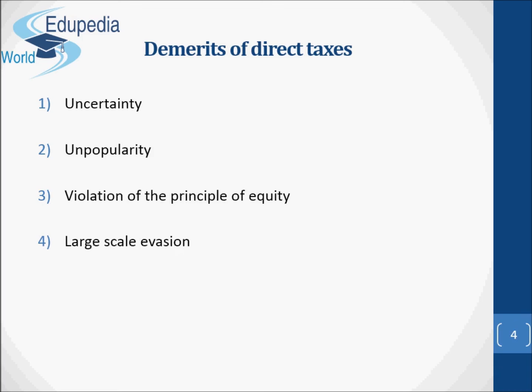Last but not least, the large-scale evasion. Direct tax is based on honesty. The tax is not evaded only when the taxpayer is honest. It is a fact that the people in the higher income groups do not reveal their full income. It is remarked that direct taxes are a premium on dishonesty.